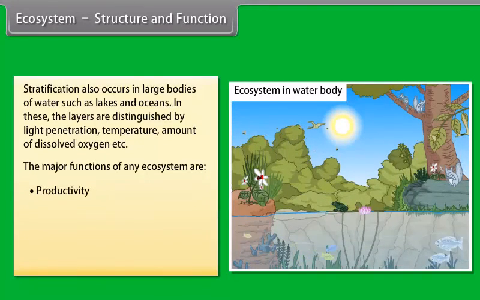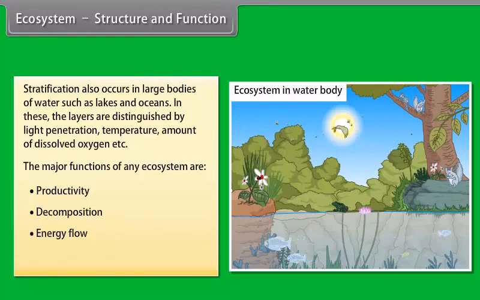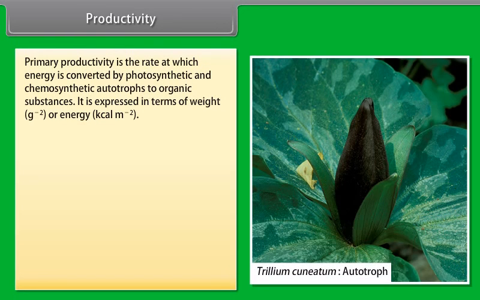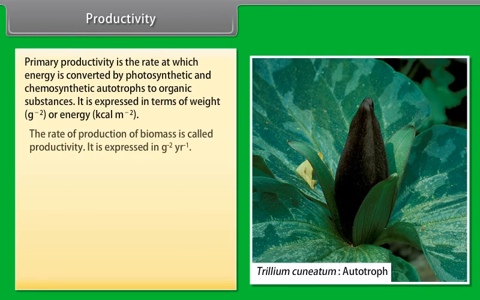In these, the layers are distinguished by light penetration, temperature, amount of dissolved oxygen, etc. The major functions of an ecosystem are productivity, decomposition, energy flow, nutrient cycling. Productivity. Primary productivity is the rate at which energy is converted by photosynthetic and chemosynthetic autotrophs to organic substances. It is expressed in terms of weight per gram square or energy kilocalorie per meter square.